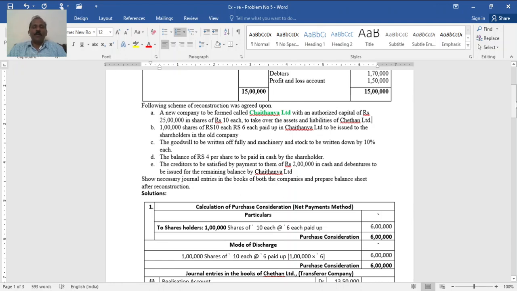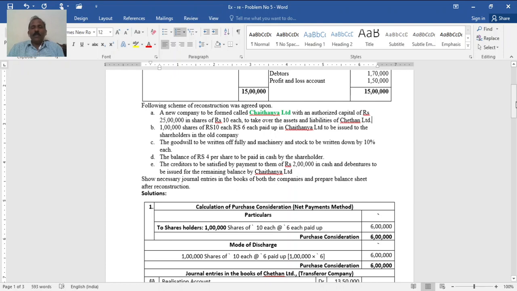Then the only speciality of this problem is with regard to creditors. Creditors are taken over. At the beginning it is given to take over the assets and liabilities, having only one liability, that is creditors, which are also taken over. Then they are discharged or paid 2 lakh in cash and the balance in the form of debentures. Out of 5 lakh, 2 lakh in cash and 3 lakh in the form of debentures in the new company.